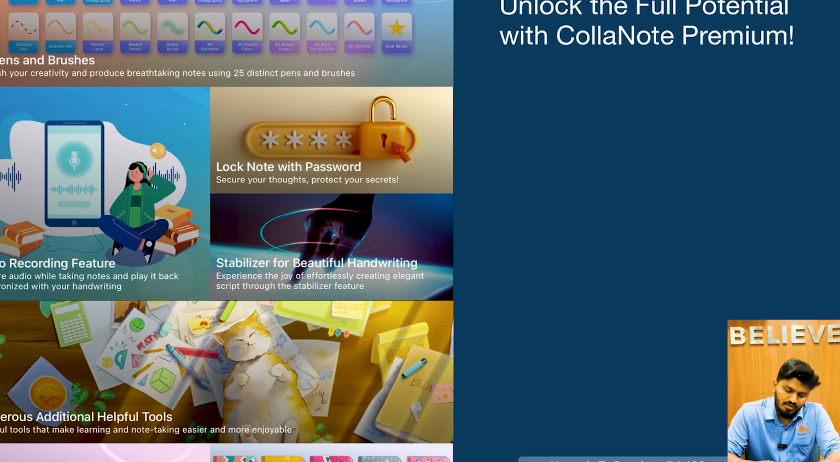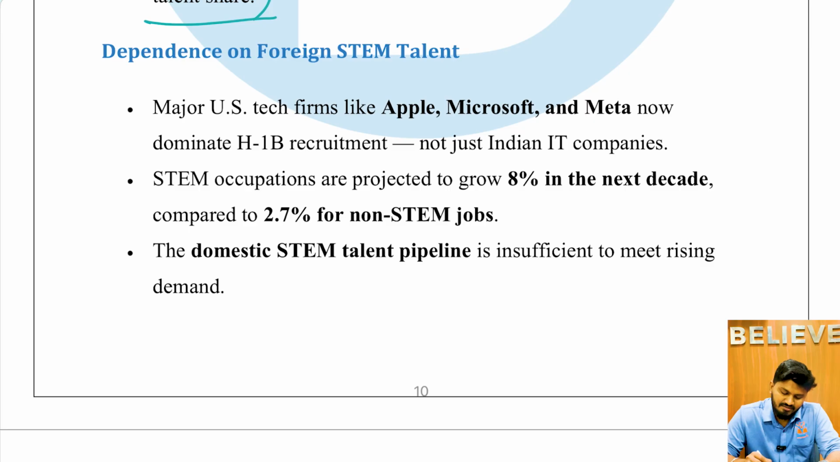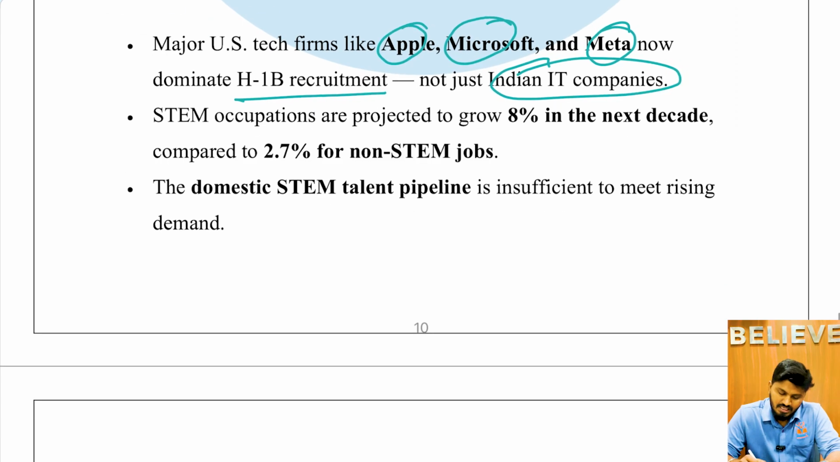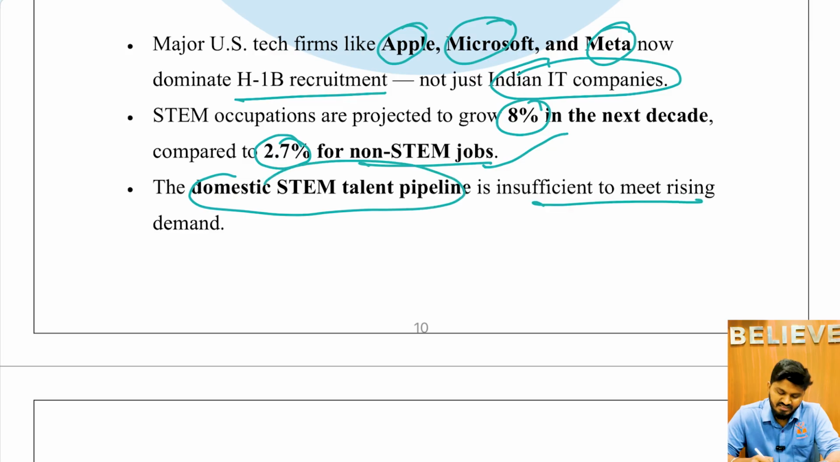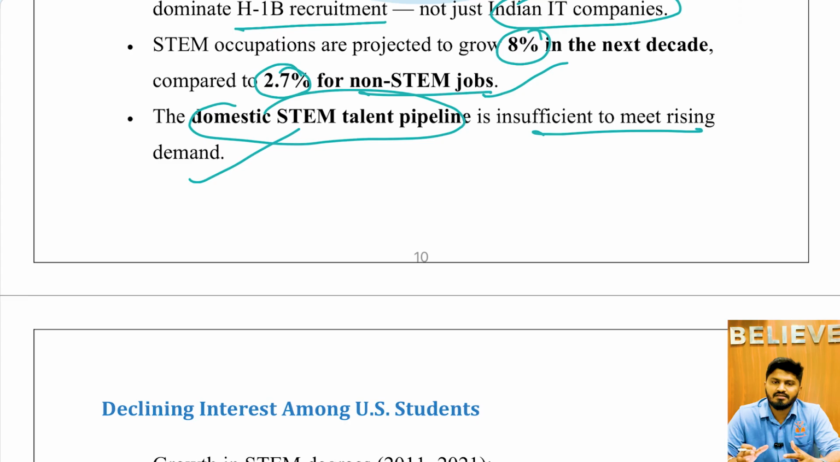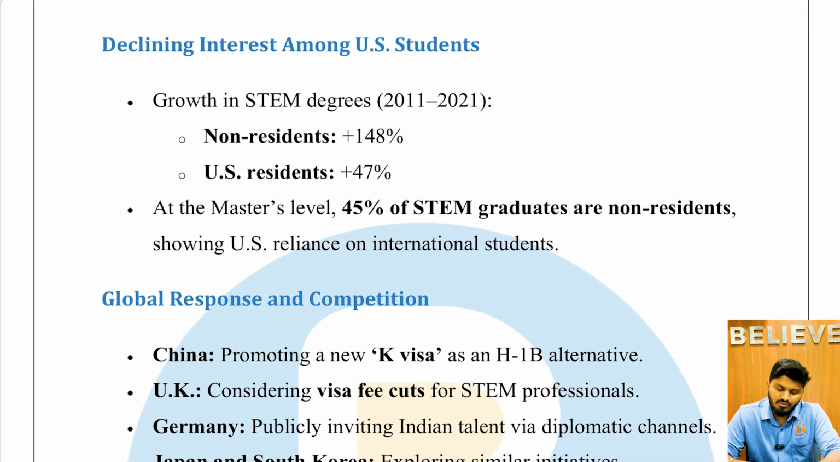Next, the dependence on foreign STEM talent. Major US tech firms like Apple, Microsoft, and Meta now dominate H1B recruitment, not just Indian IT companies. STEM occupations are projected to grow at 8% in the next decade compared to 2.7% for non-STEM jobs. The domestic STEM talent pipeline is insufficient to meet the rising demand. So instead of being positive for the growth of the USA's GDP, it is going to hamper it negatively.